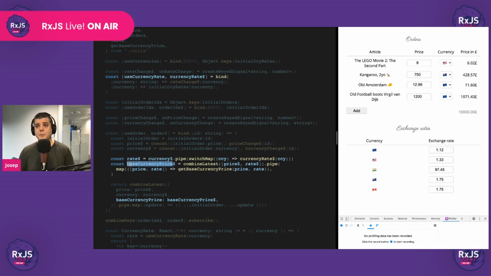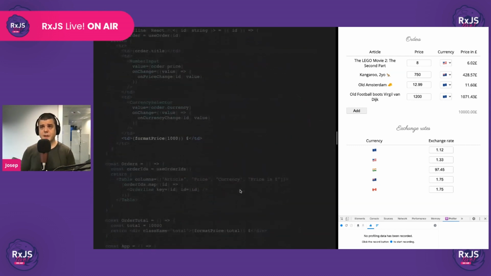Then for calculating the base currency price, we just need to combine the latest values of the price stream that we already had before and the new rate stream. And anytime that one of these two changes, we recalculate the base currency price for that order. We add this property here, and we're done.